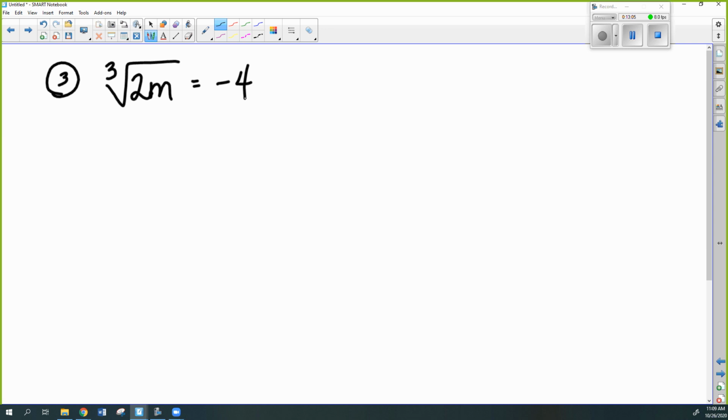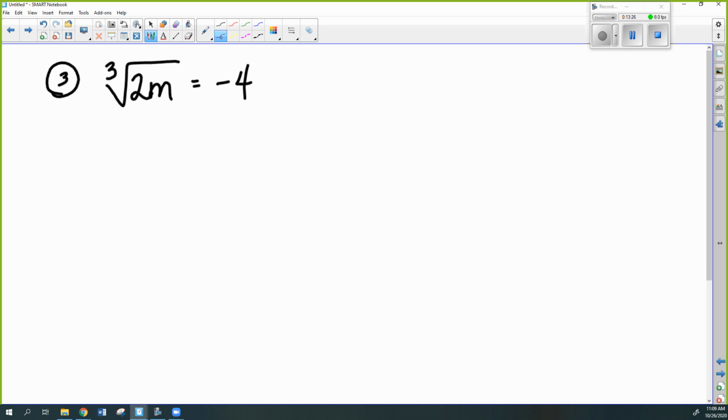All right, so that's what I was saying: if you don't want to worry about just one more thing to remember, just check your answers and you won't have to worry about looking for that special thing. Okay? All right, so this is a cube root. Use your fingers. What do I raise everything to? What power?